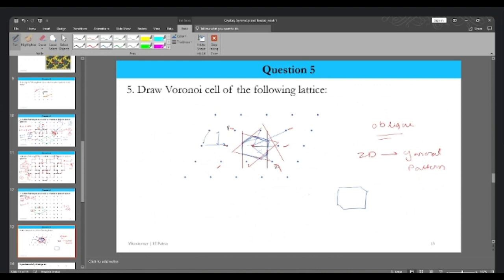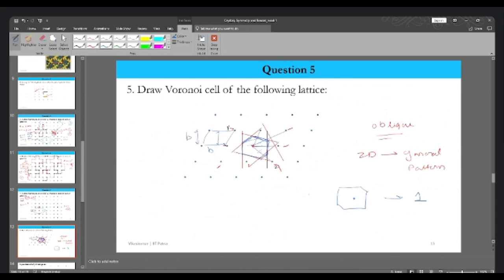Okay. We know how many lattice points are associated with this particular Voronoi cell. It is nothing but one, right? And we can select one particular primitive unit cell, and we can find its area. We know the area of the parallelogram is nothing but base into height.